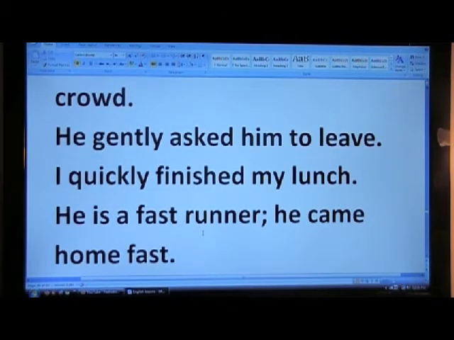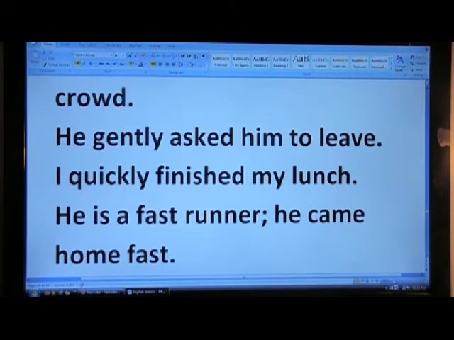He is a fast runner. Now here, fast is an adjective, right? It's defining the runner. He's a fast runner, but he came home fast. In the second sentence, it defines coming. He's coming fast. So he's a fast runner, fast adjective. He came home fast.